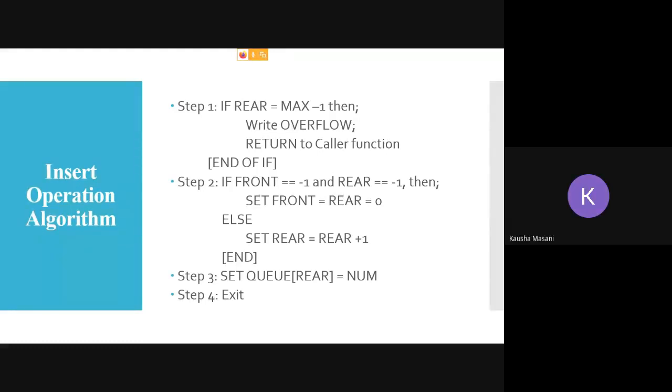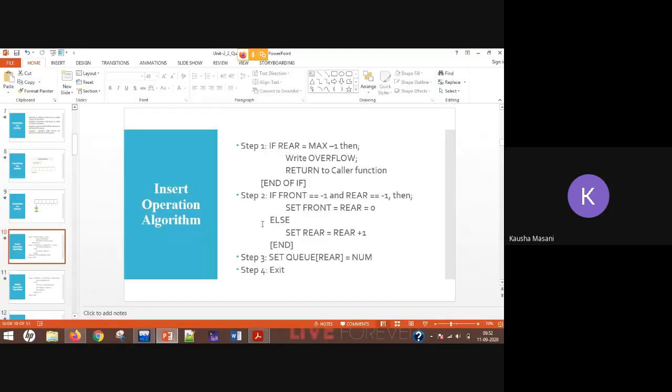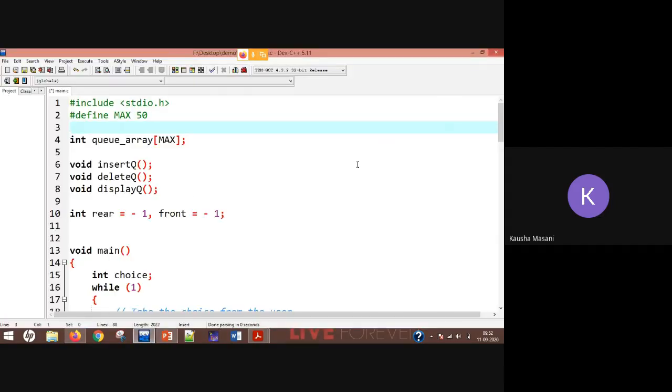Okay, let me show you with the help of an example. I'm keeping this operation as it is. See, on your screen you could see some lines of code. This line of code is for Q. I'm defining my max size as 50. Now, as we all know, we are representing Q with the help of arrays. So I initialized one array and gave it size max, because max is 50 here, which is globally defined. Insert, delete, and display operations are there.